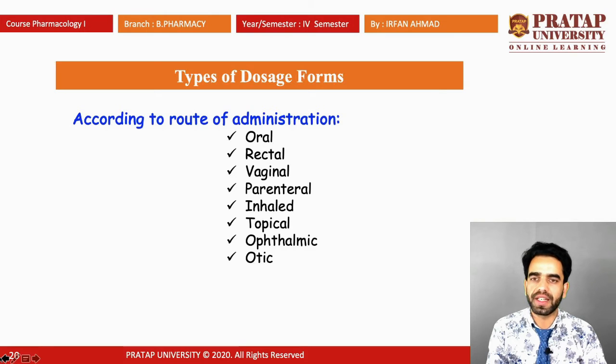Next thing is, what are the various types of dosage forms? There are various types of dosage forms which we will discuss according to the route of administration.